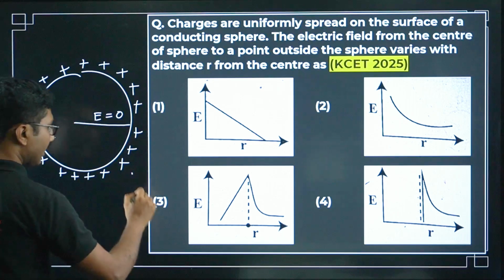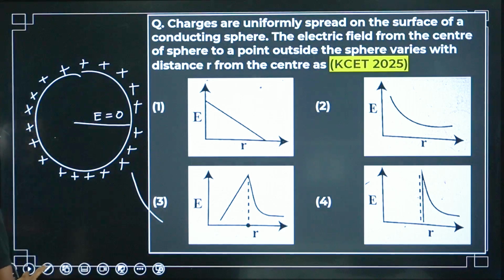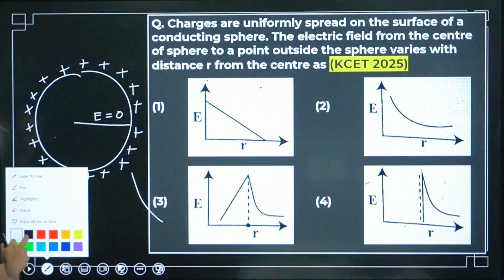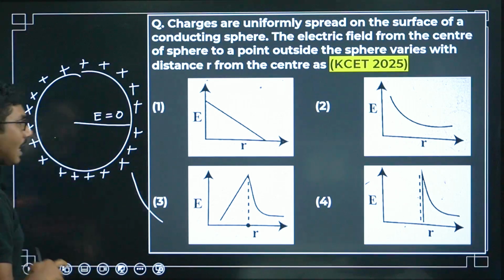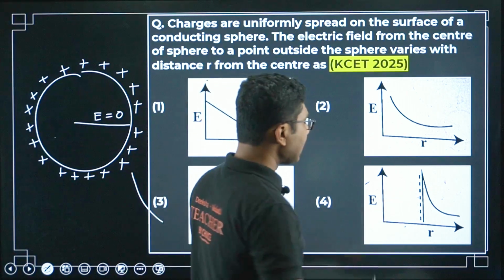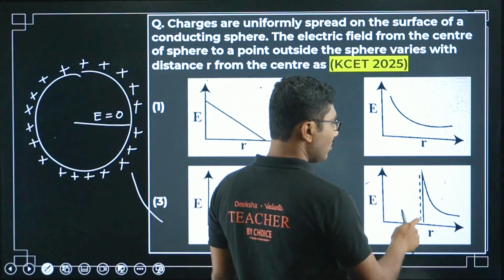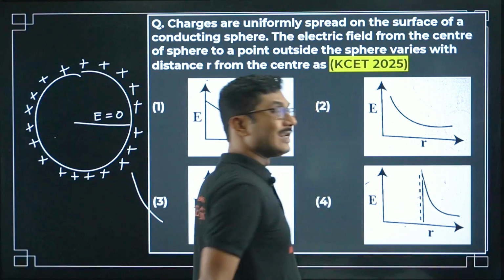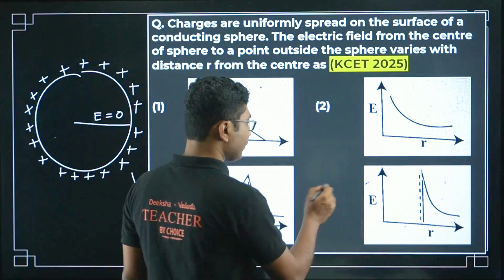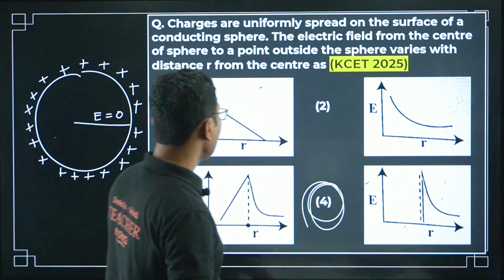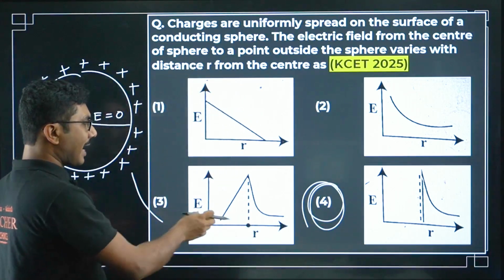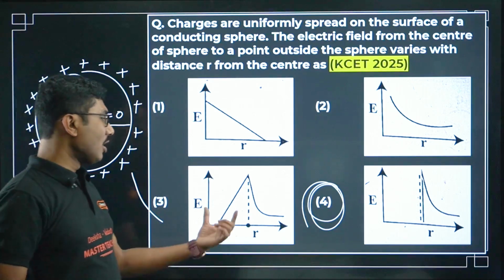Outside the sphere it will vary as 1 by r square. So if you see, here the electric field is 0 and then it suddenly decreases with 1 by r square. So the correct answer is option 4, because no other diagram has E completely 0 up to the radius.